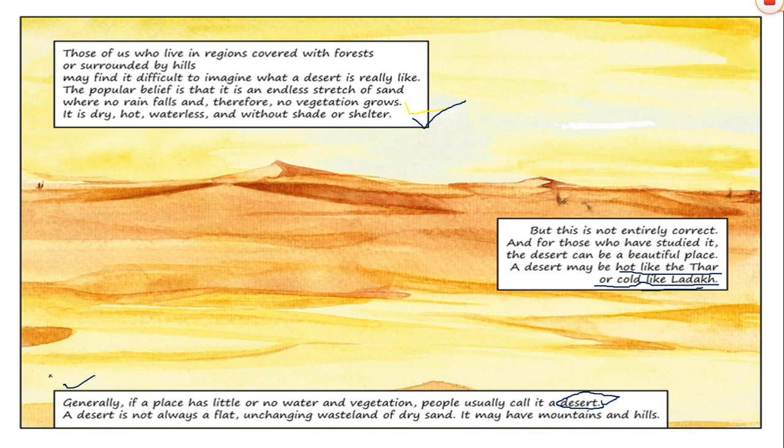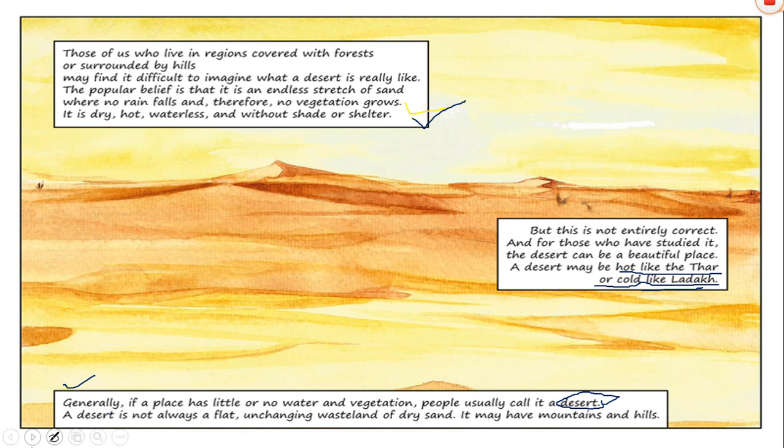Many people who live in areas surrounded by forests and hills believe deserts to be vast areas of sand where no rain falls and therefore it is hot and dry. In such circumstances, there is hardly any vegetation to be found. However, this definition is not entirely correct. Why?